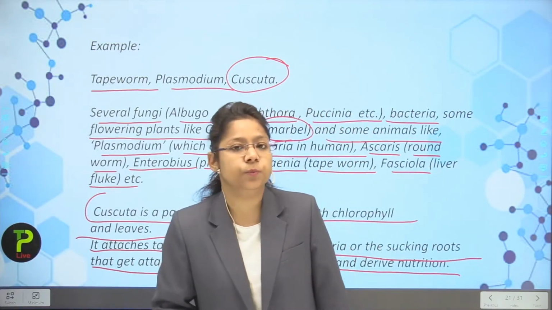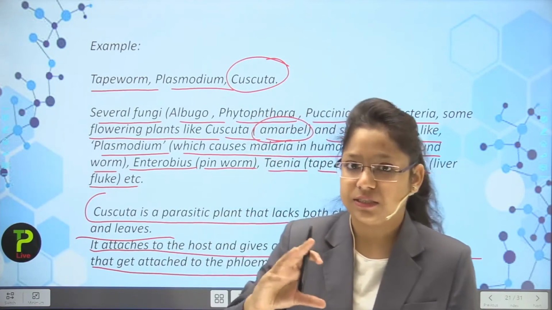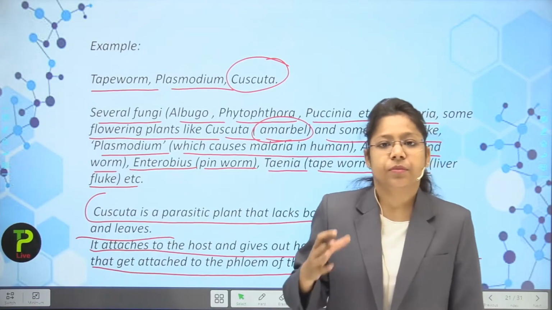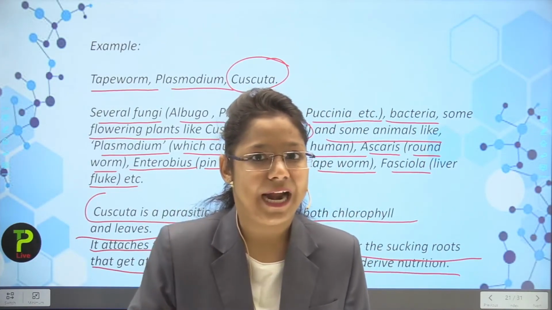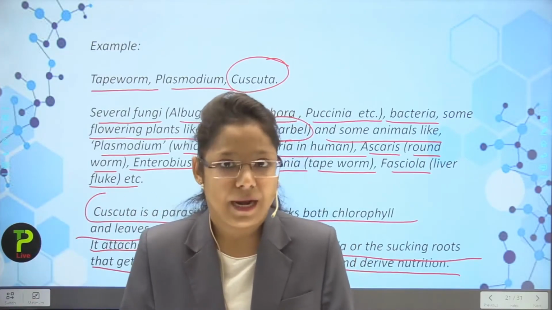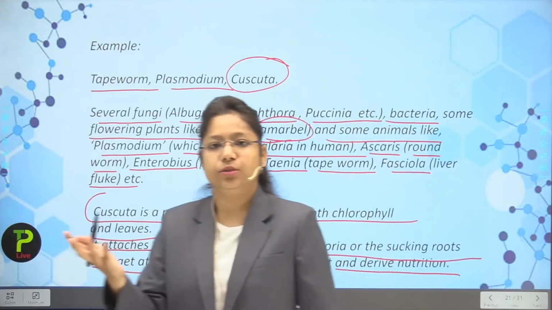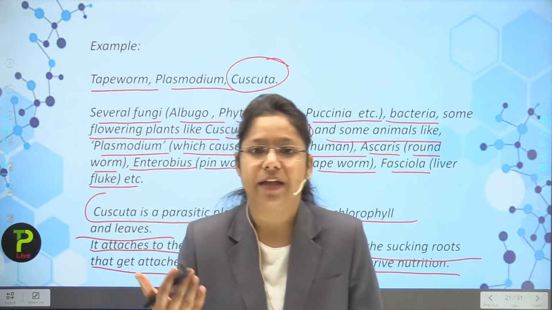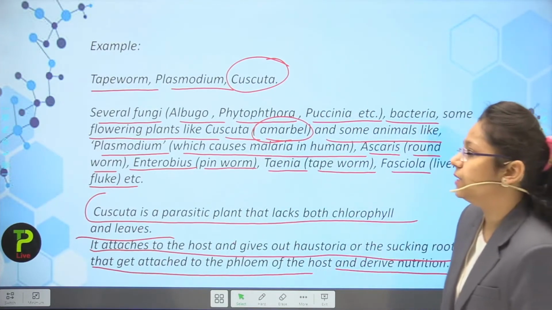So what does it do? It just creates the haustoria. Haustoria is just the evagination which is created by the cascata plant. Now this haustoria gets the nutrition from the plant and gives it to the cascata plant. So it is just like a mediator between the two. So what it is doing, it is just destroying the other plant because it is surviving upon the nutrition of another plant, the amarbel, that is also known as cascata.